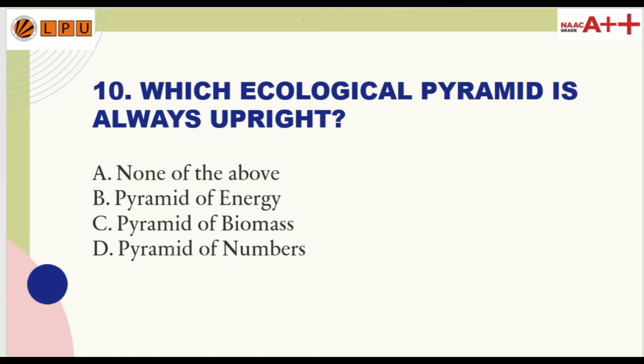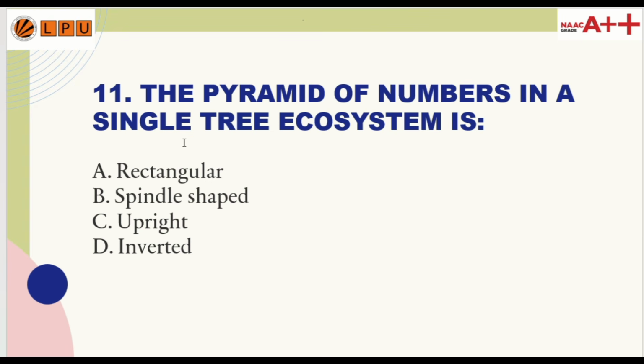Question number 10. Which ecological pyramid is always upright? Option A, none of the above. Option B, pyramid of energy. Option C, pyramid of biomass. And option D, pyramid of numbers. So the correct answer is option B, pyramid of energy.